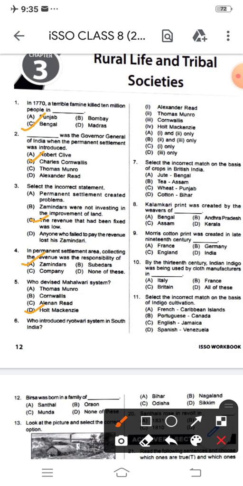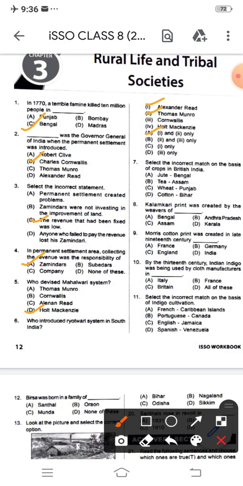Who introduced the Ryotwari system in southern India? Options are Alexander Read, Thomas Monro, Cornwallis, Holt Mackenzie. This is also a series-based question. The correct option, as per the series, Roman 1 is both Alexander Read and Thomas Monro. So as per that, option A, both 1 and 2 only.